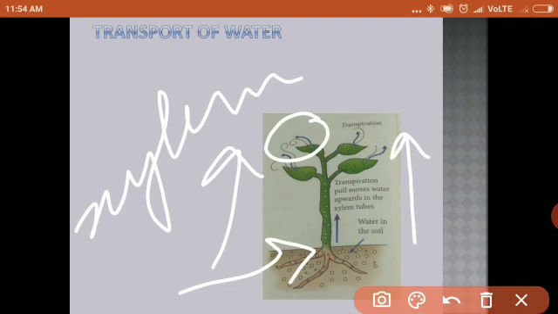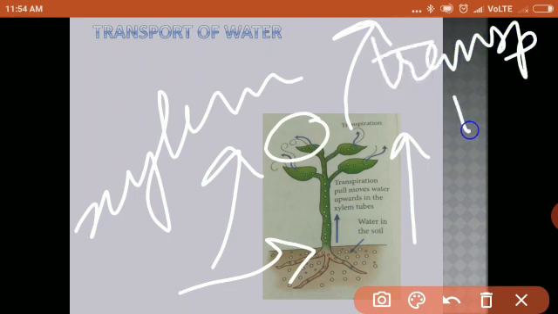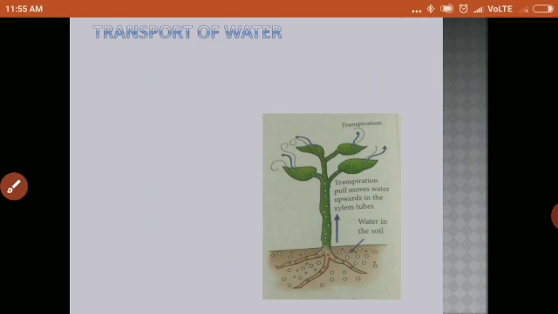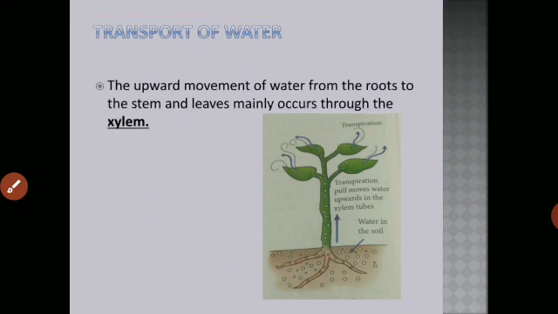Now water is continuously lost from the leaves during the process of transpiration, which creates a suction pressure, that is a pull, and this suction pressure pulls the water up from the roots to the tip of the leaves. So in this way, water is transported from the roots to the stem and leaves. It occurs mainly through the xylem. So this is all about transpiration and how transpiration helps in transportation of water.